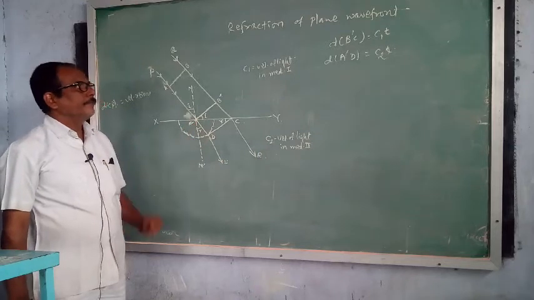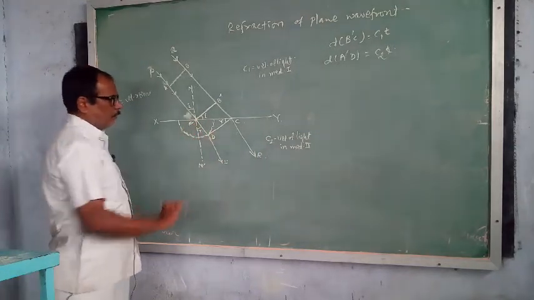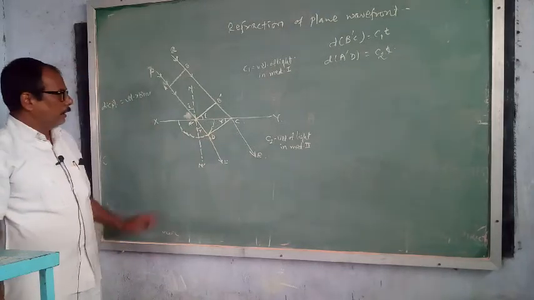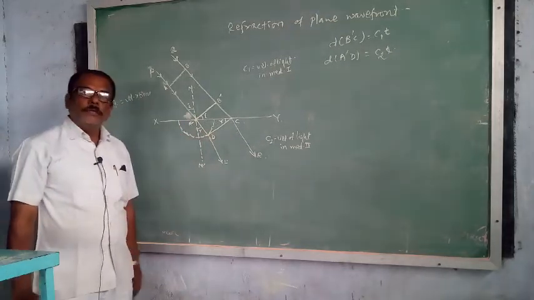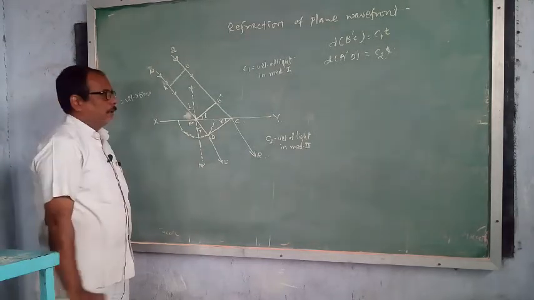Therefore A dash D is equal to C2t. This hemisphere whose radius is A dash D represents secondary waves emitted in the other medium.